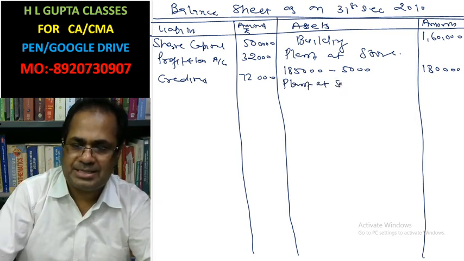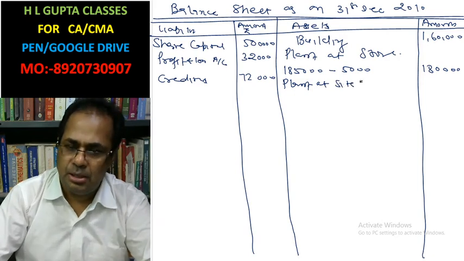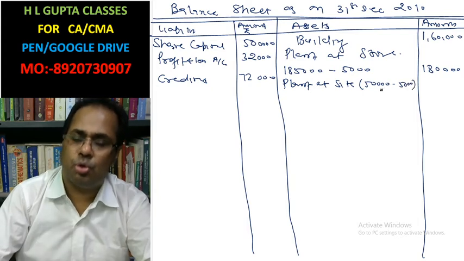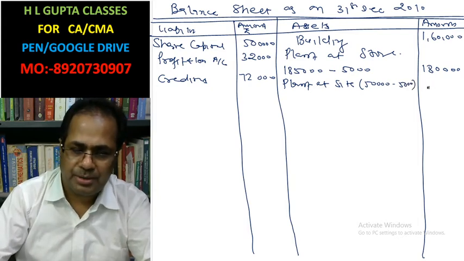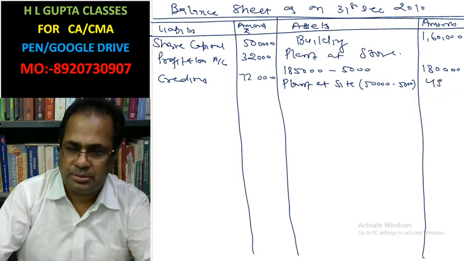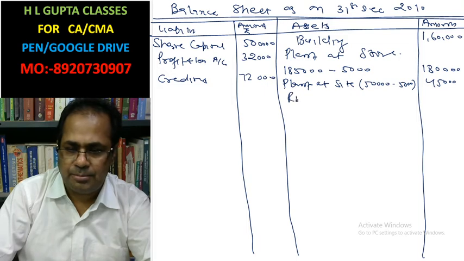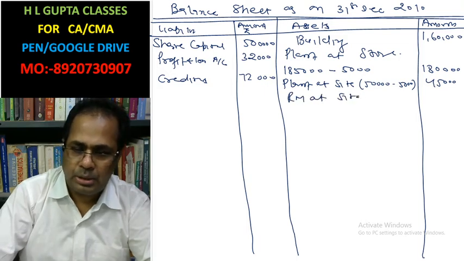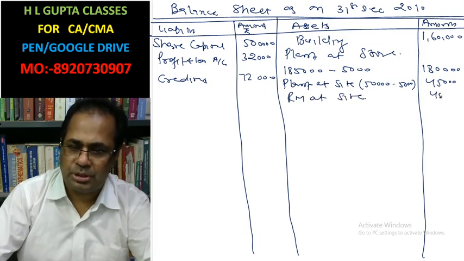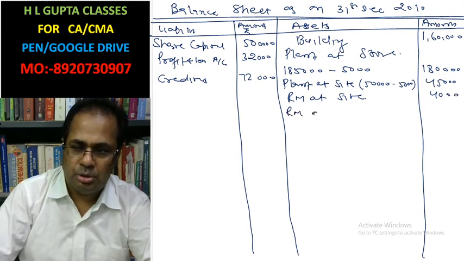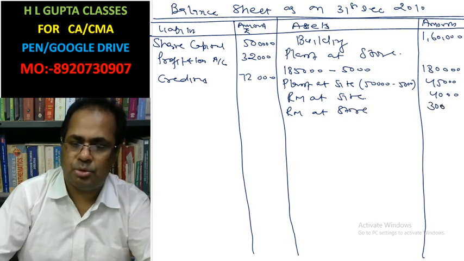Okay, plant at site. What is the plant at site? 50,000 was the plant. That is the 5,000 depreciation for the whole year. That is 45,000. Raw material at site rupees 4,000. Raw material at a store 30,000. How does this come to rupees 30,000?